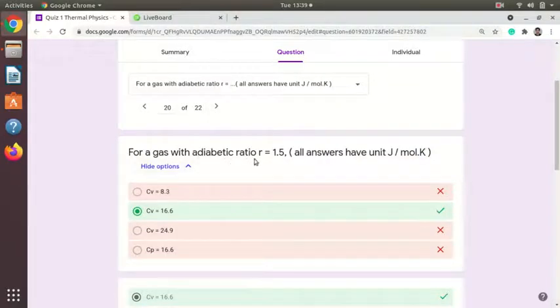For a gas with adiabatic ratio 1.5, we cannot type gamma, so I have typed small r. So what will be the heat capacity? We can find out either Cv or Cp.